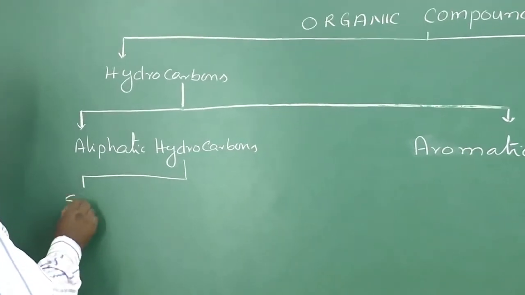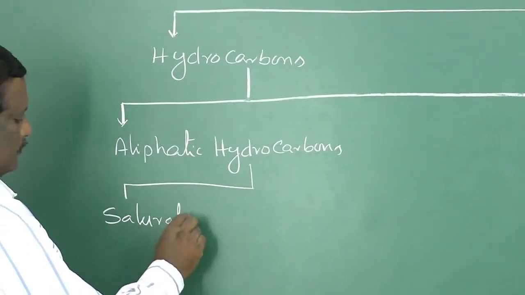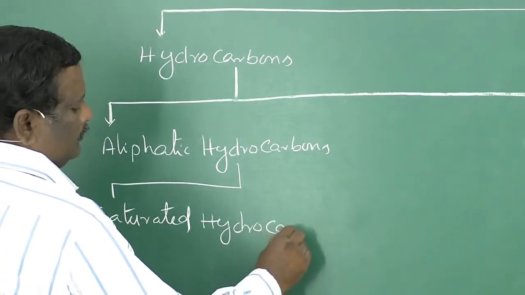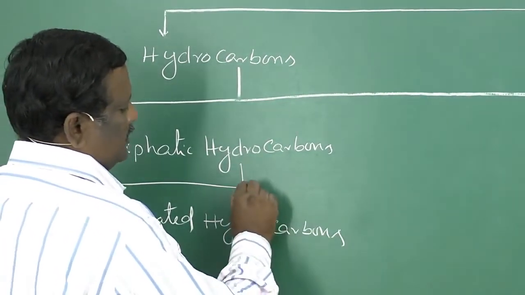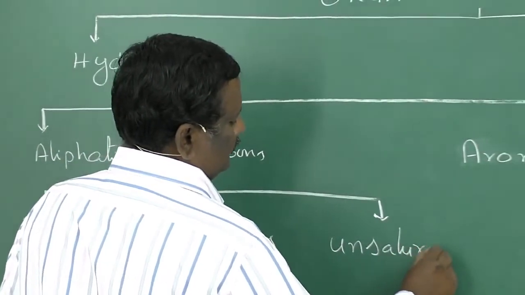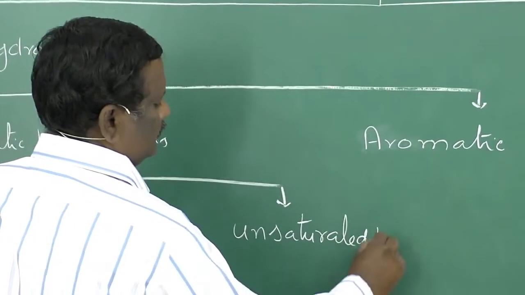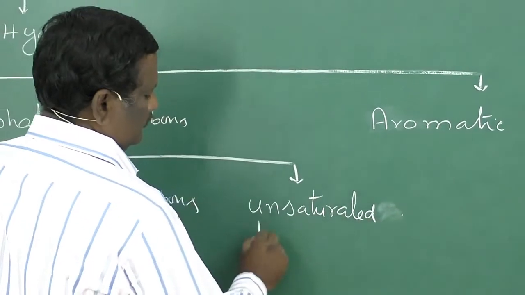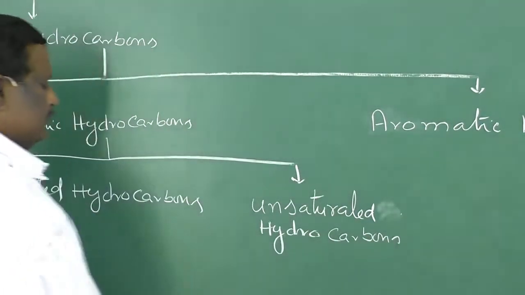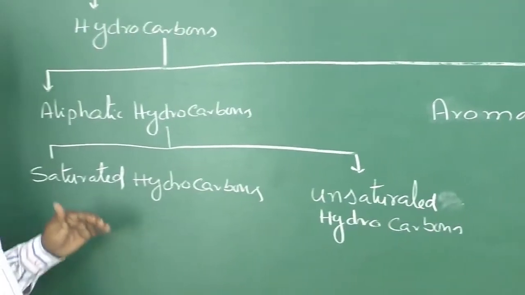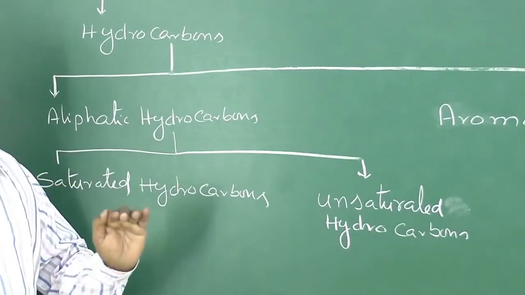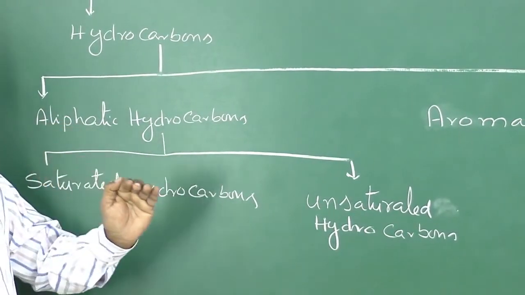So these aliphatic hydrocarbons are again divided into two types. One is saturated hydrocarbons, and the second group is unsaturated hydrocarbons. Saturated hydrocarbon means the carbon atoms in which 4 valencies of carbon are satisfied with 4 different groups or atoms.